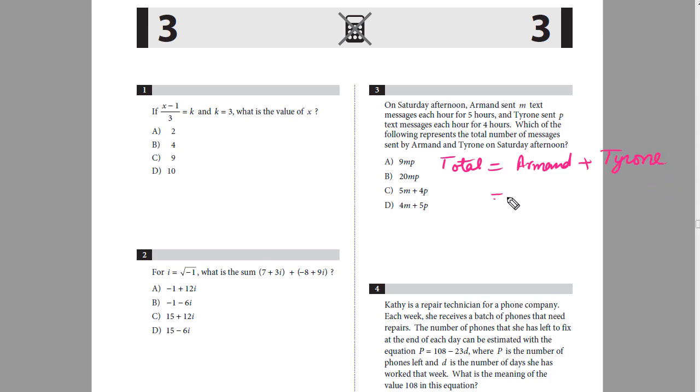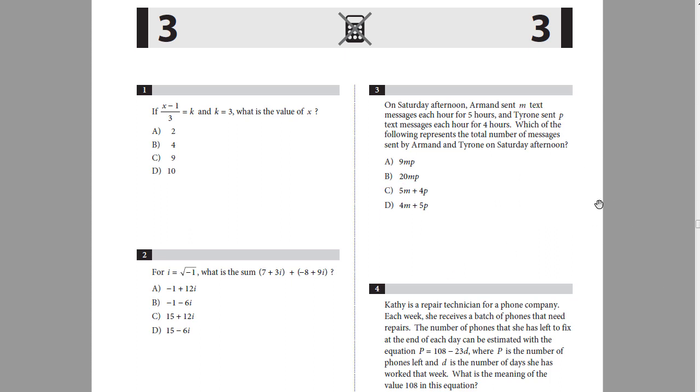Alright, so Armand sent M text messages each hour for 5 hours. So the total messages for 5 hours will become 5M, and Tyrone sent P text messages each hour for 4 hours. So the total messages for Tyrone will become 4P. So the correct option would be 5M plus 4P. That is option C.